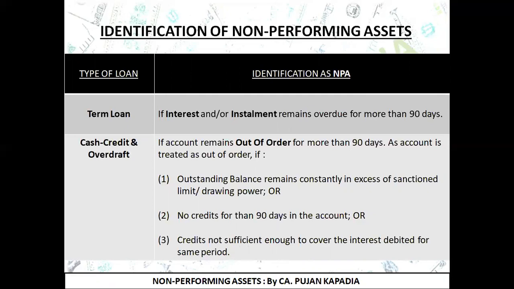Now in this particular case, there was credit, but my credit was not sufficient enough to cover the interest which was debited for the same period. So friends, if any of this criteria gets fulfilled, your account will be termed as out of order. And if it stays out of order for more than 90 days, then you are going to classify it as a non-performing asset.